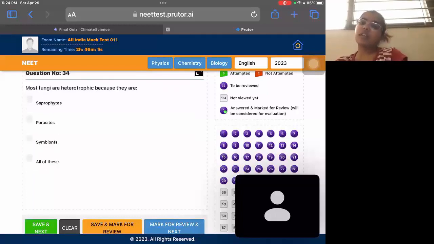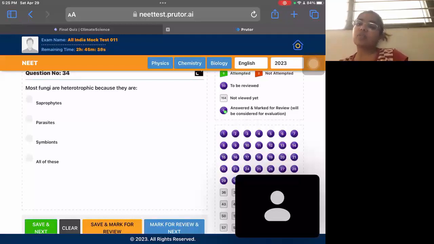Question 34. Most fungi are heterotrophic. Heterotrophic means the organisms which cannot produce their own food, and they depend on others for their food. Except plants, almost every organism is heterotrophic. Many fungi are saprophytes. They live on dead and decaying matter. Many fungi are also parasites. They live on a host and derive their nourishment from it.